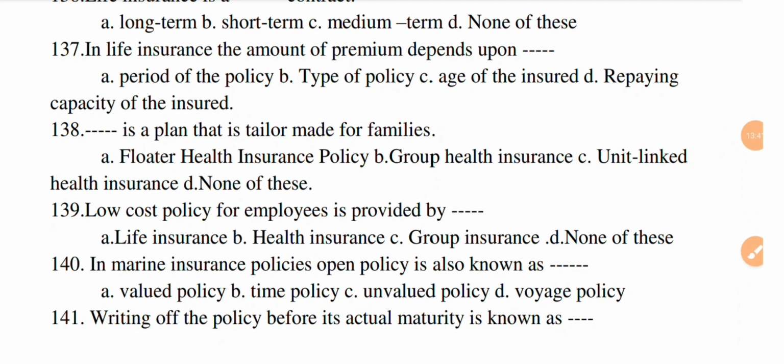Next question. Low cost policy for employees is provided by dash. Option A, life insurance. B, health insurance. C, group insurance. And D, none of this. The correct option is C.